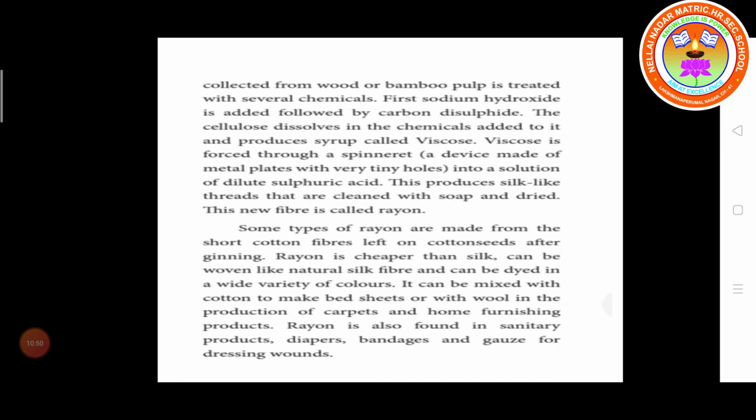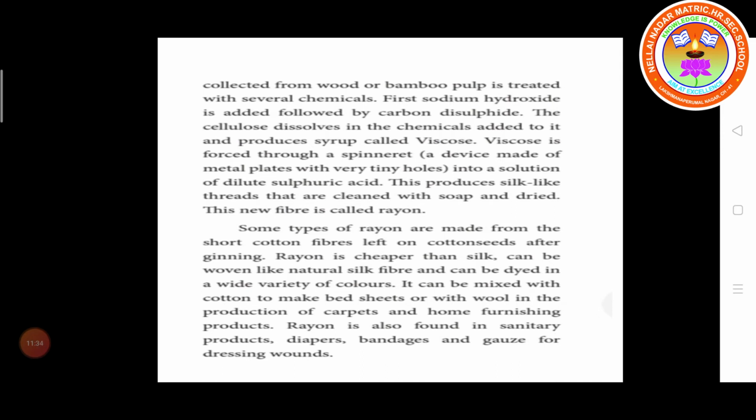So rayon is produced from a natural source. What is the source? Cellulose. The cellulose is obtained from wood and bamboo pulp, and it is treated with several chemicals. First sodium hydroxide is added, followed by carbon disulfide.